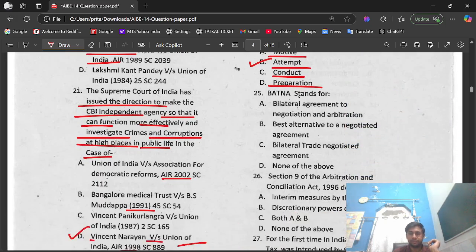Question number 25. BATNA stands for option A, bilateral agreement to negotiation and arbitration. Option B, best alternative to a negotiated agreement. Option C, bilateral trade negotiated agreement. Option D, none of the above. The right option is option B, that is best alternative to a negotiated agreement.